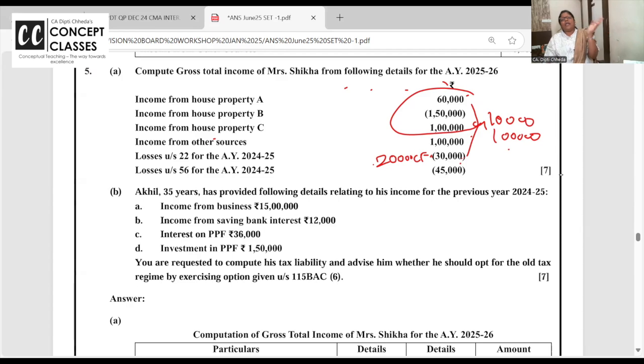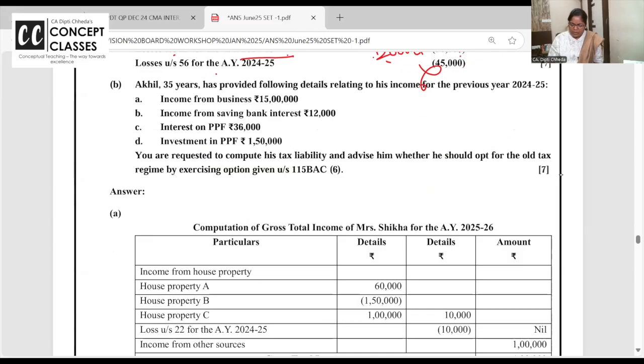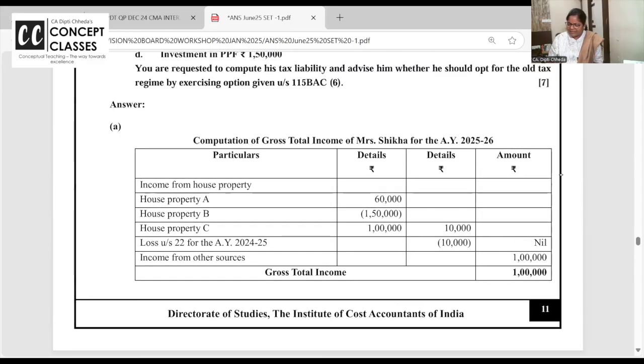No. Once you carry forward loss and bring it forward from the last year 24-25, you can set off section 22 house property loss only in house property. So ये 20,000 carry forward होगा. And loss under section 56, सवाल ही नहीं है. Income from other sources, no loss is allowed to be carried forward or brought forward. So this 10,000 will be set off. And what will be your total income? 1 lakh. Check. Like an over easy question.